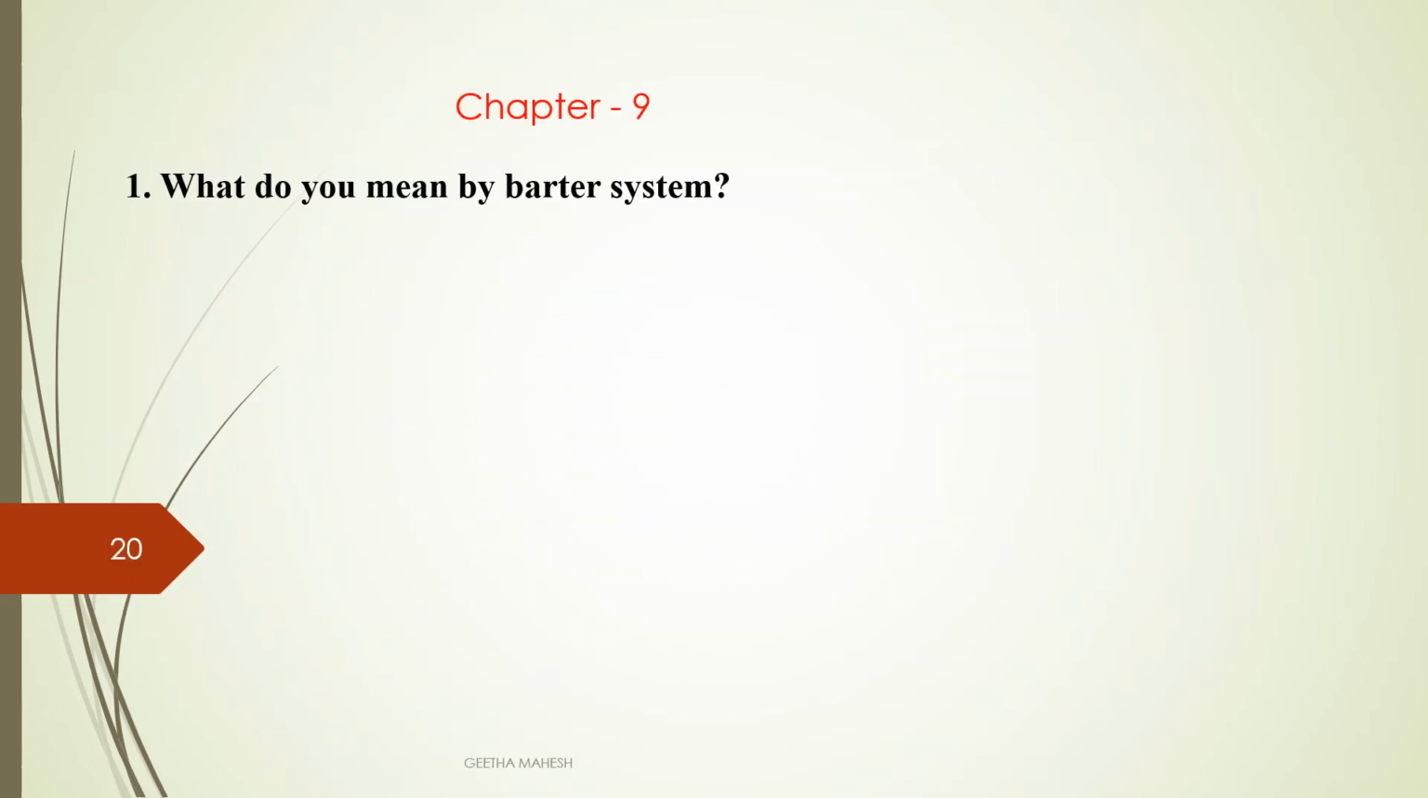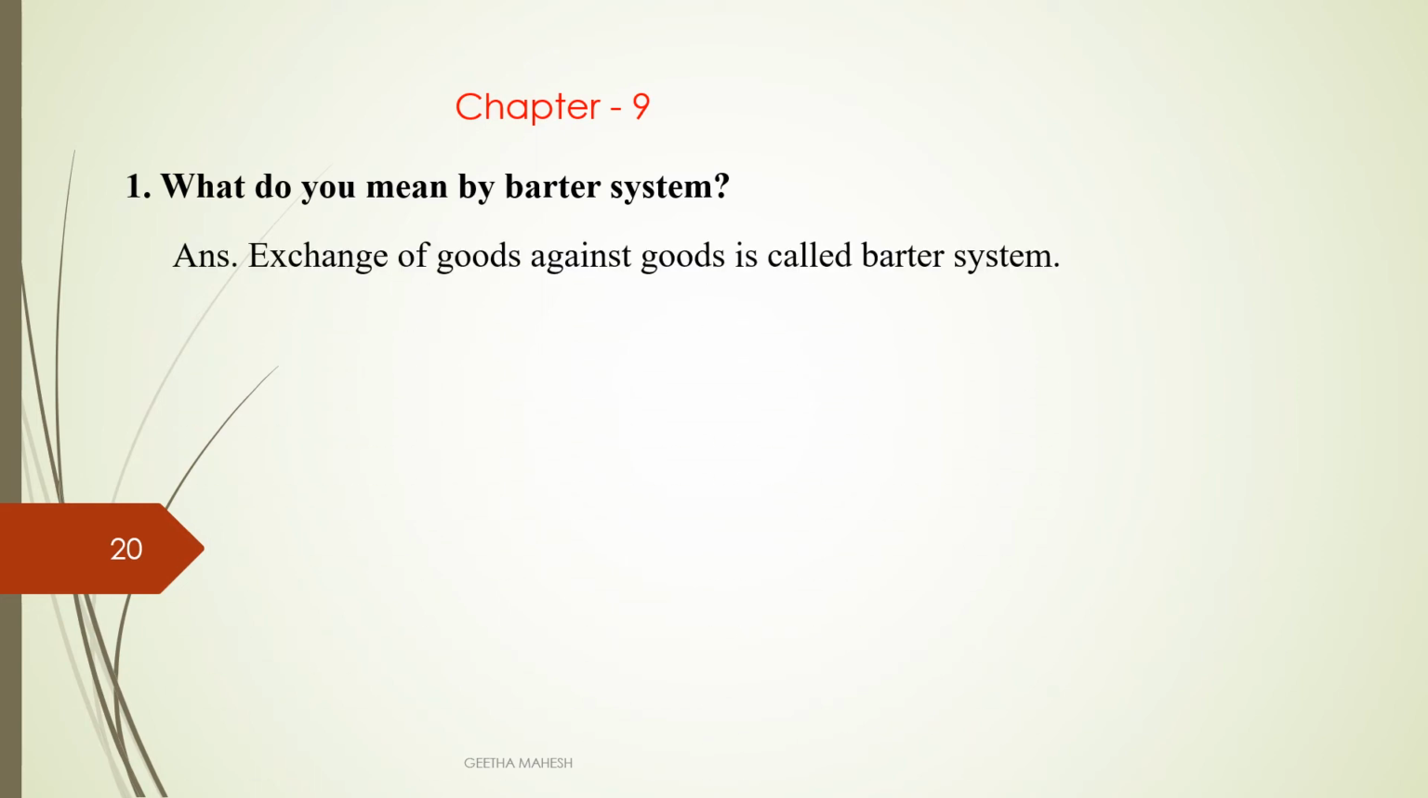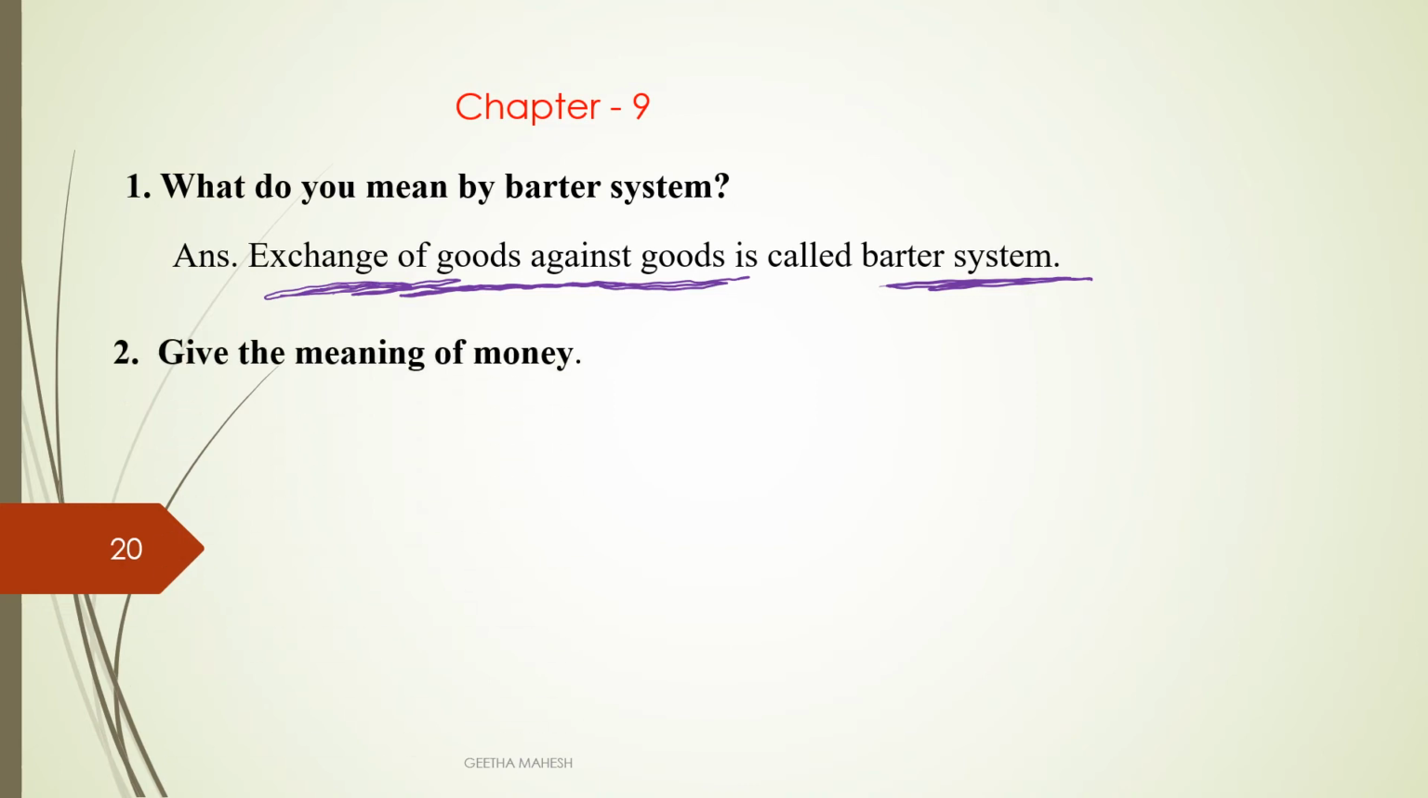What do you mean by barter system? Where goods are exchanged against goods, it is called the barter system. So here commodities are exchanged with commodities, or goods are exchanged against goods, and we call it the barter system.